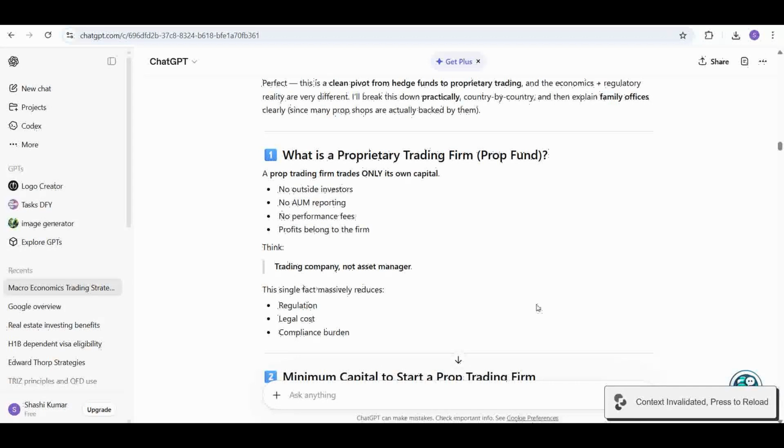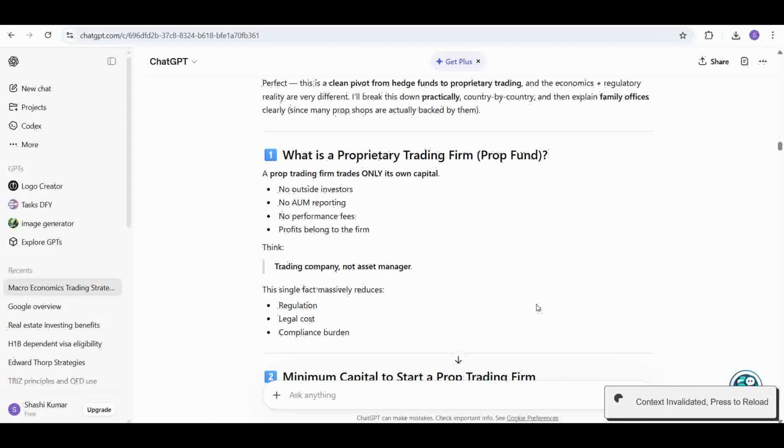This prop firm is different. They don't pool money from investors, they trade using their own capital. So a prop trading firm uses its own capital to trade. There will be no outside investors, no assets under management reporting.